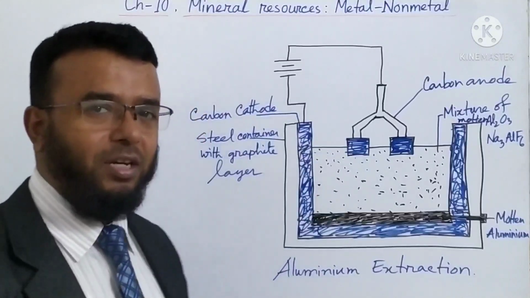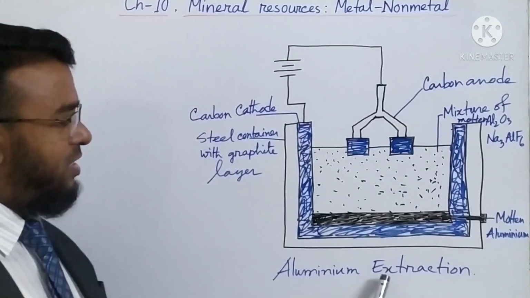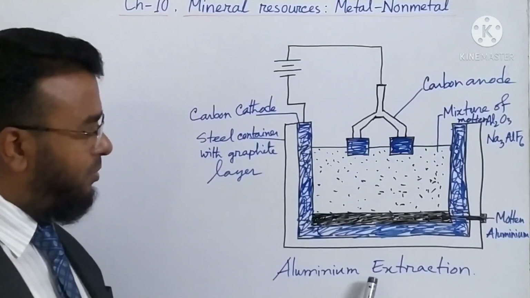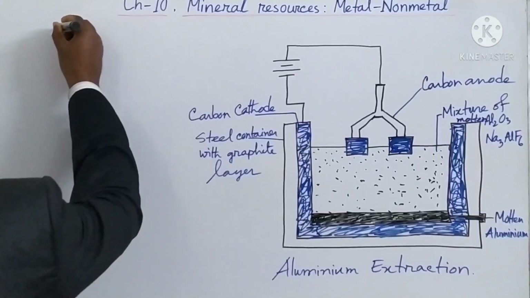Okay, dear students, now I will discuss aluminum extraction by electrolysis process. So, reduction by electrolysis.